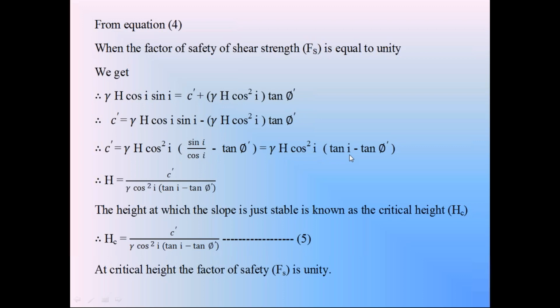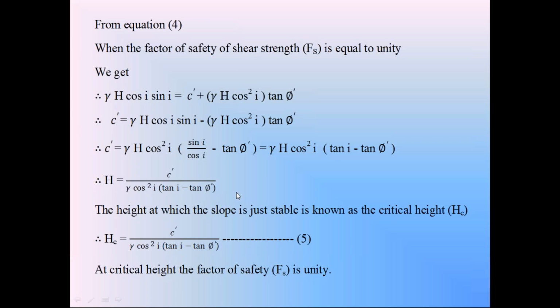Sin I by cos I is tan I. So this c dash is equal to gamma h cos square I into tan I minus tan phi dash. Now from this equation, find out this height h. This is the height h of the soil slope at which the factor of safety is 1, that is the critical condition. So from this equation, the height h of the infinite cohesive soil slope is equal to c dash divided by gamma cos square I into tan I minus tan phi dash.